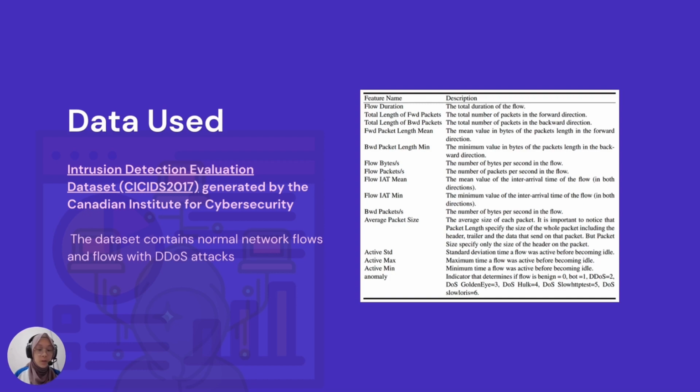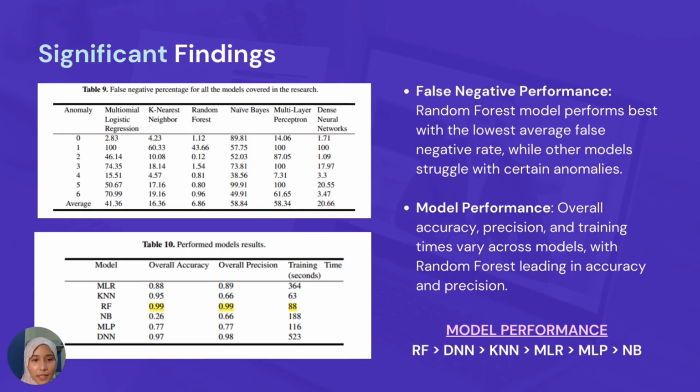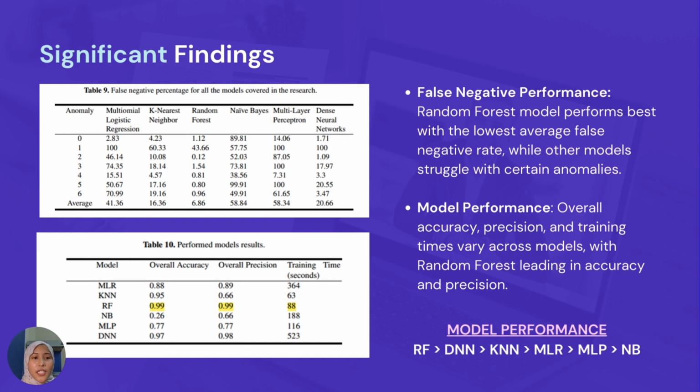Now we move on to significant findings. To find out the best models, the research carried out three evaluations. The first one is the false negative rate, which measures the probability that the model will predict a negative. From the table, we can say that the random forest model performs the best with the lowest average false negative rate of 6.86.